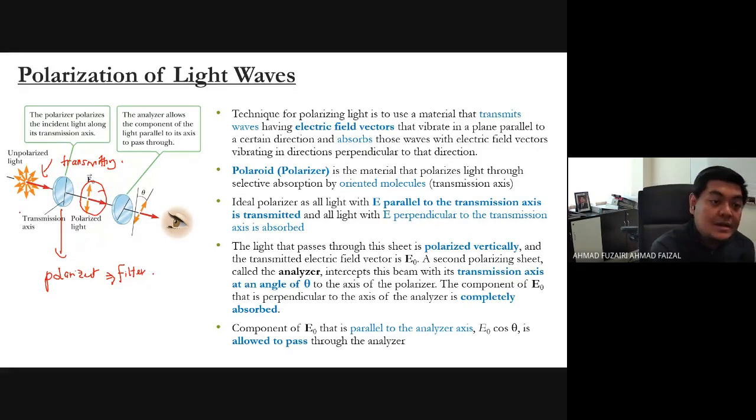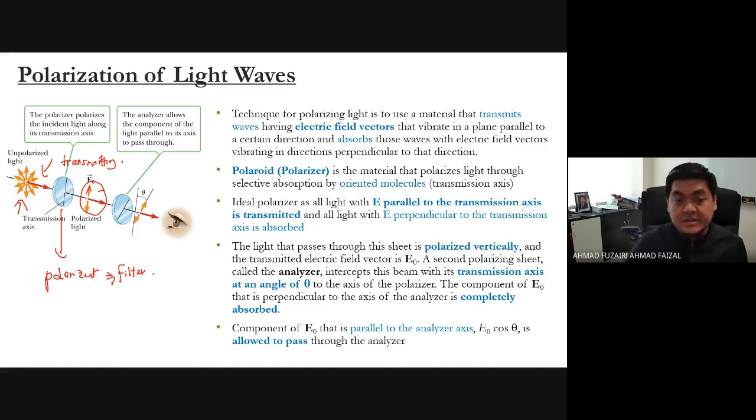Look at how they draw it. This is the unpolarized light, with electric field in all directions, and after going through the polarizer, it becomes polarized. Every time unpolarized light enters a polarizer, it will become polarized, regardless of what kind of polarizer we are talking about.